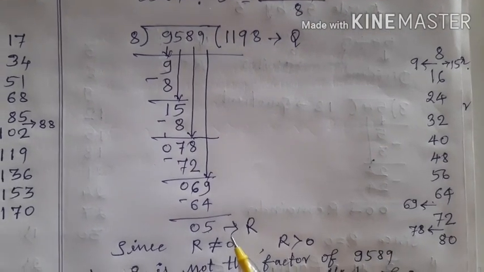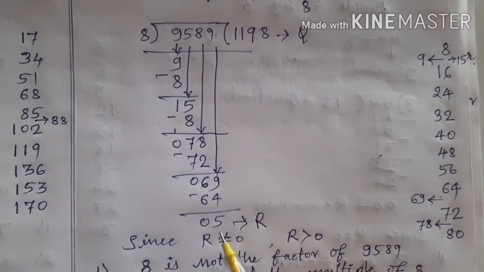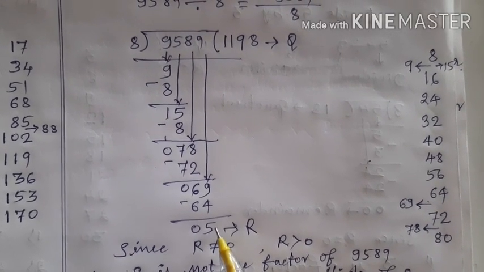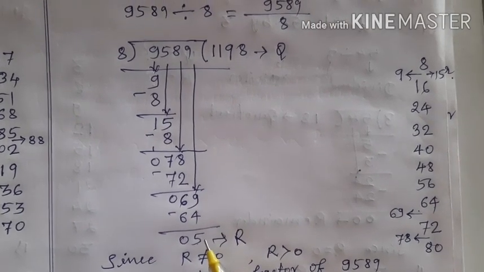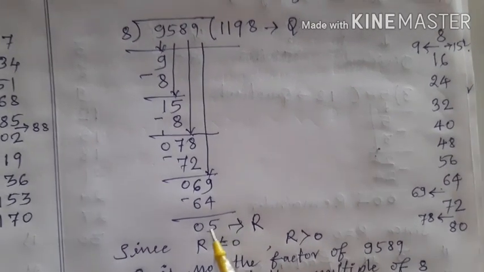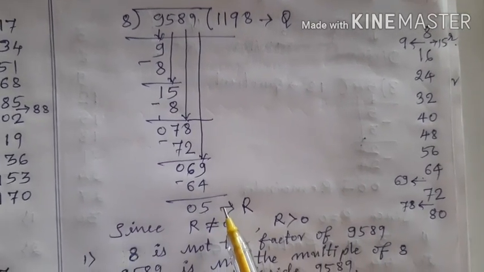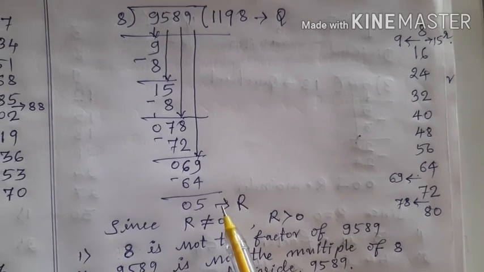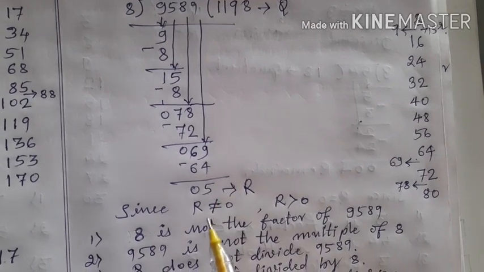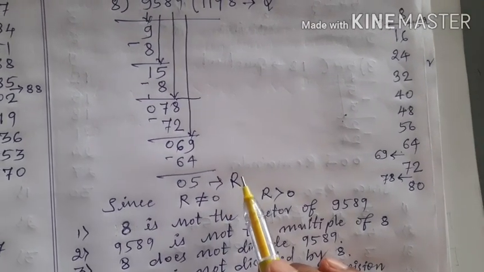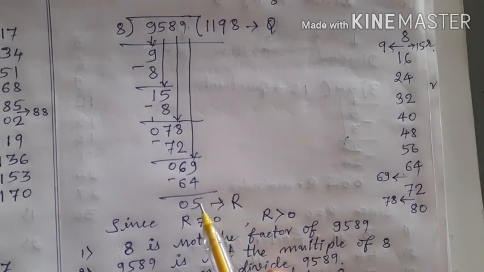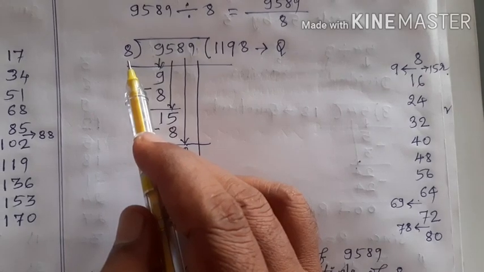No. So children, here the remainder did not become 0. That is why I say that it is an incomplete division. See here children, if the remainder does not become 0, then we can take 5 decisions here. What are those? The remainder is 5, which is not equal to 0. And the remainder is greater than 0, and the remainder is less than the divisor.